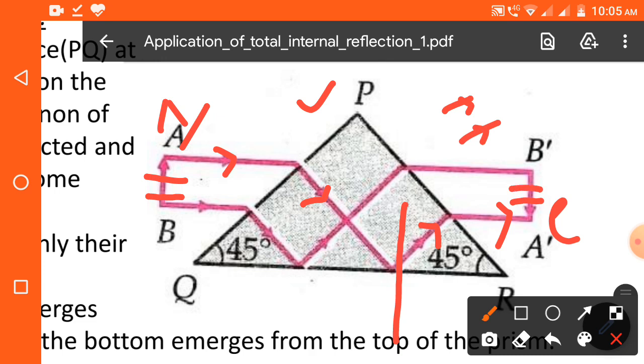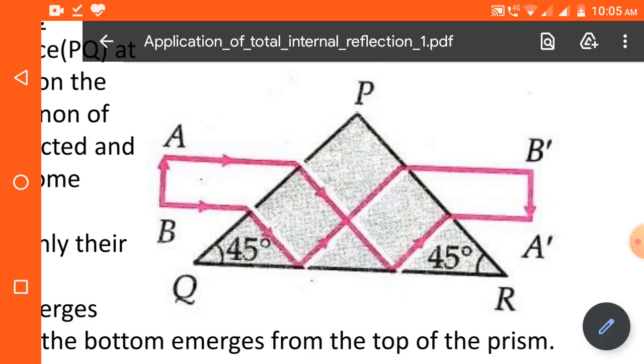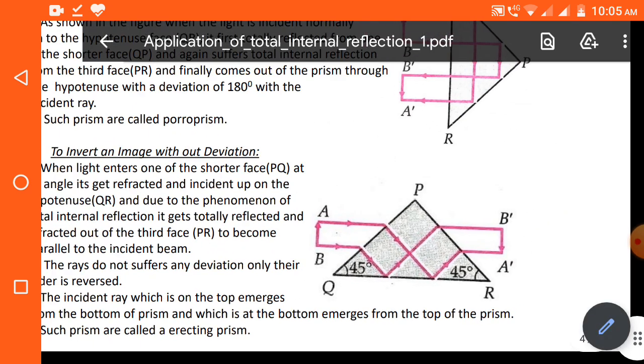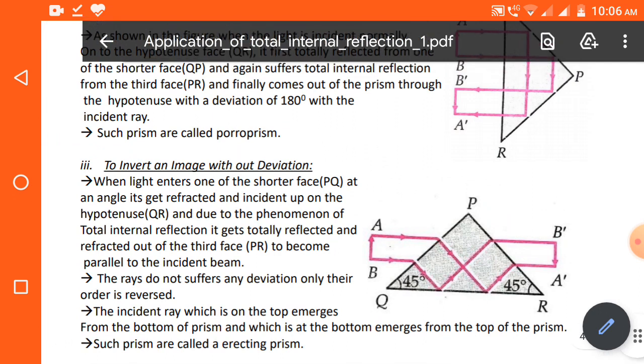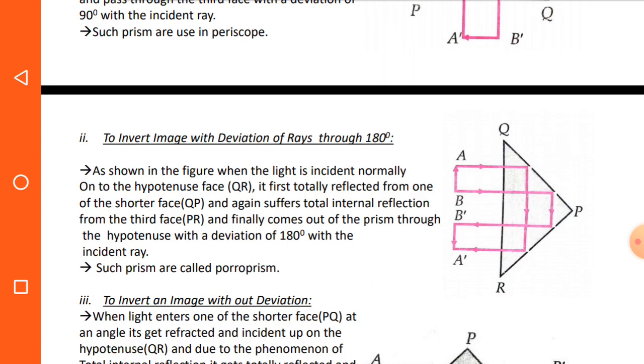Okay, so we are getting the inverted image of the object, and this type of prism is called an erecting prism. Okay, and the incident ray which is on the top emerges from the bottom of the prism, and the one at the bottom emerges from the top of the prism. Remember, this type of prism is called an erecting prism, and the prism where the rays are getting deviated through 180 degrees is called a Porro prism.